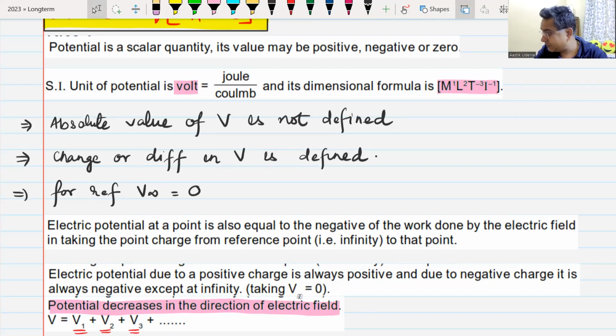Okay, so we have seen the relation between potential and potential energy. Let us see the use of potential. I have seen this formula come many times in many different ways.